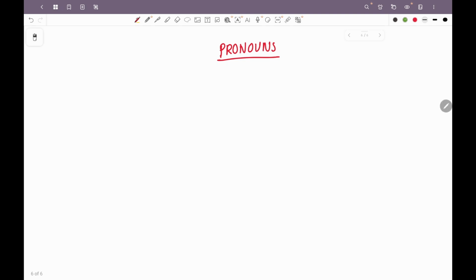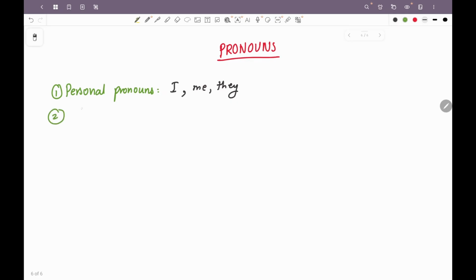First are personal pronouns. These are used in place of nouns referring to person, place, animal or thing. Let me write some examples. For example, I, me, they. These are all personal pronouns.